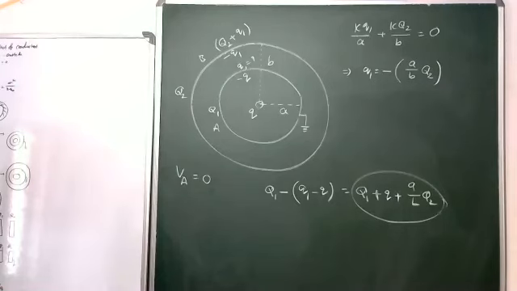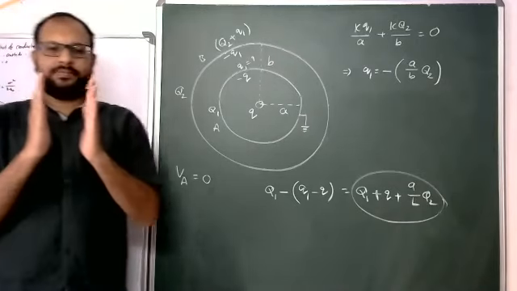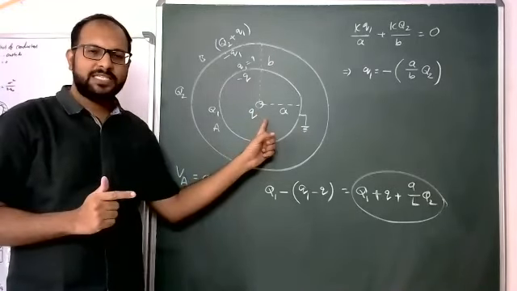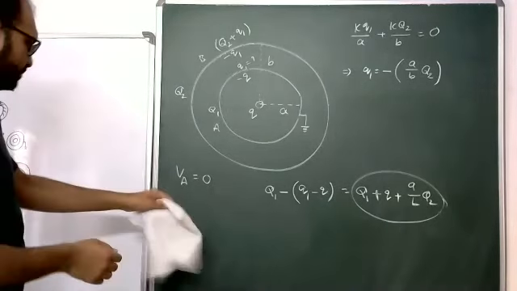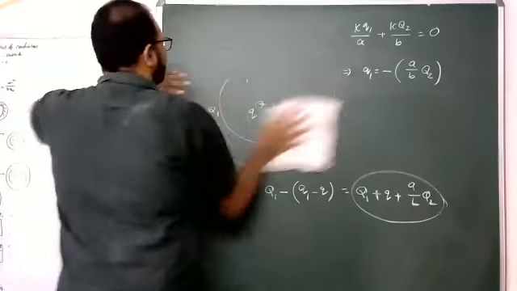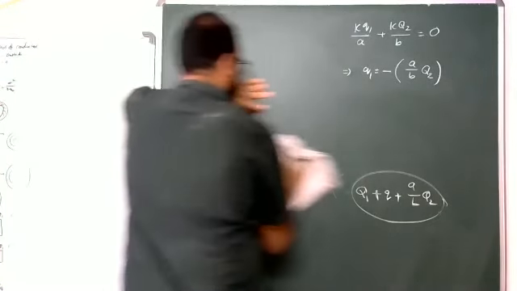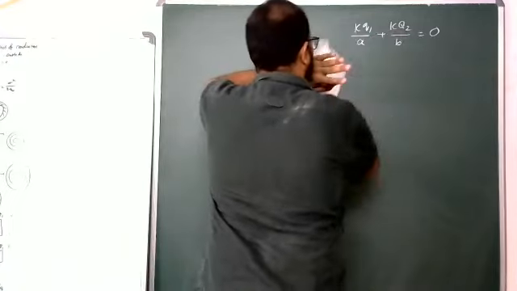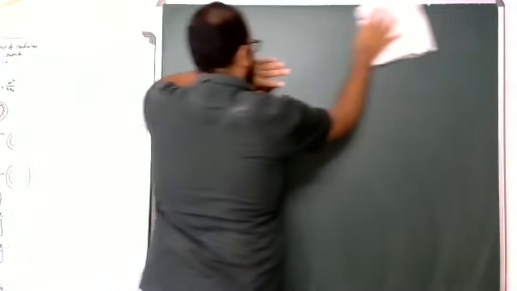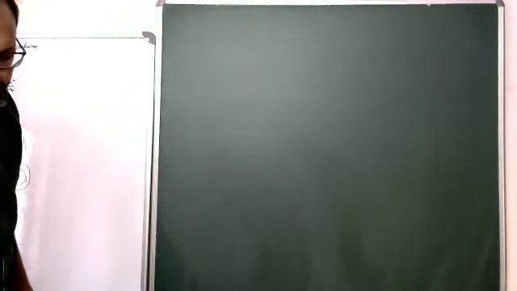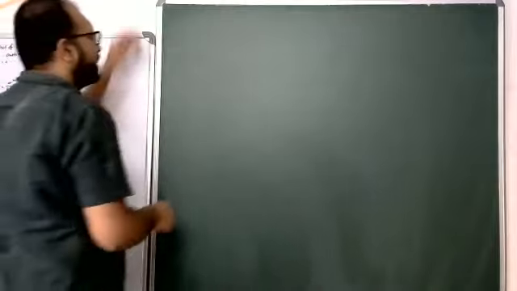Yes, so students, now charge redistribution in the case of plates. Now spherical shells are over, now I am coming to plates.